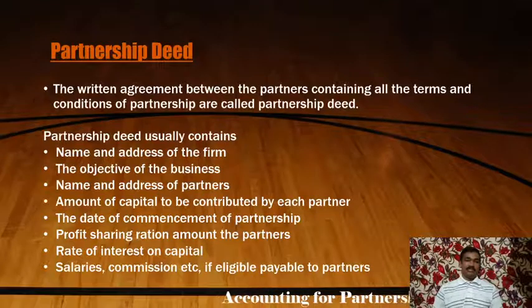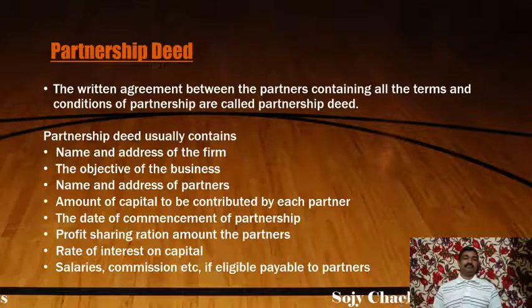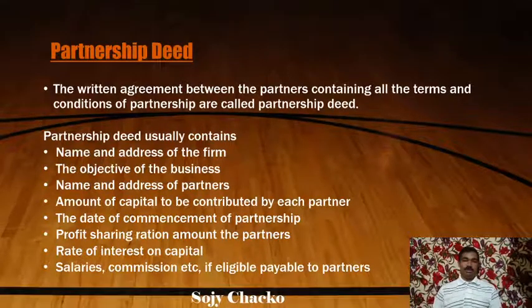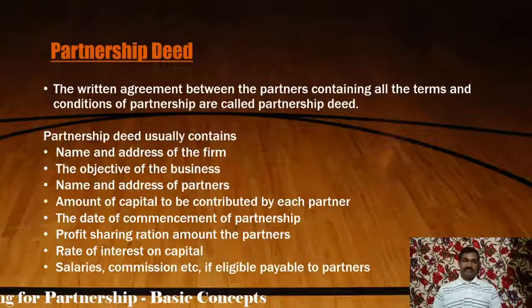So partnership deed is a written agreement between partners containing all the terms and conditions of partnership. Okay, the written agreement between the partners containing all the terms and conditions of partnership are called partnership deed.